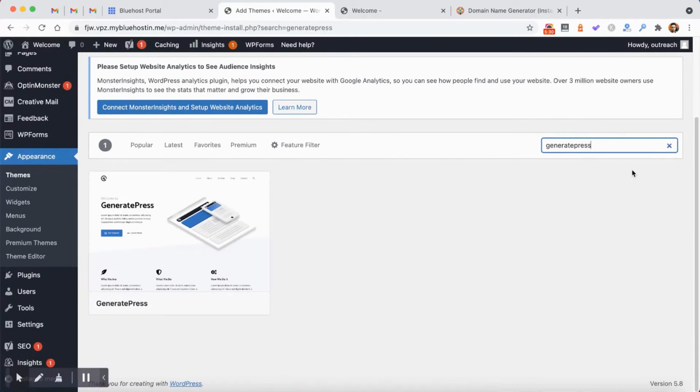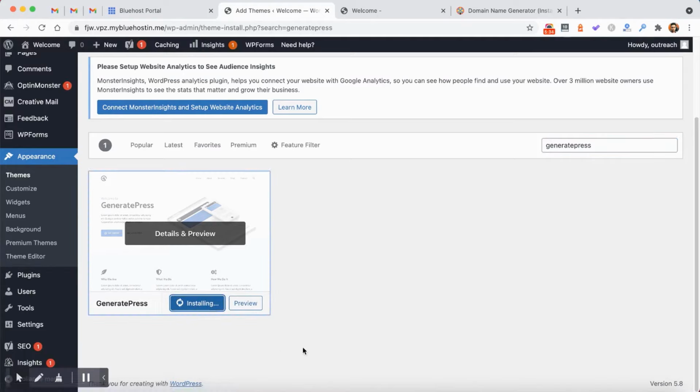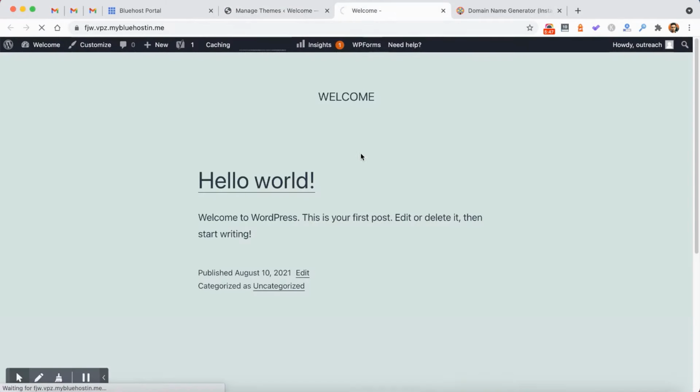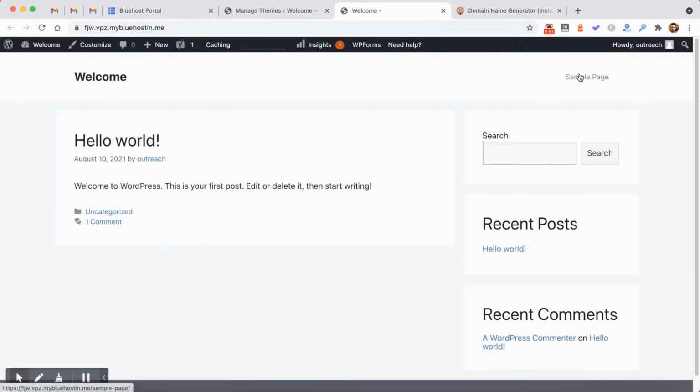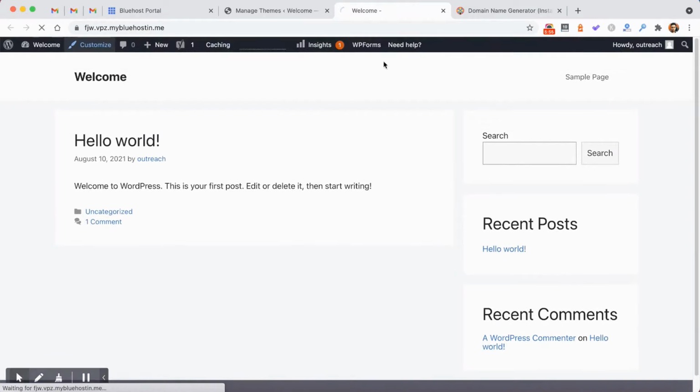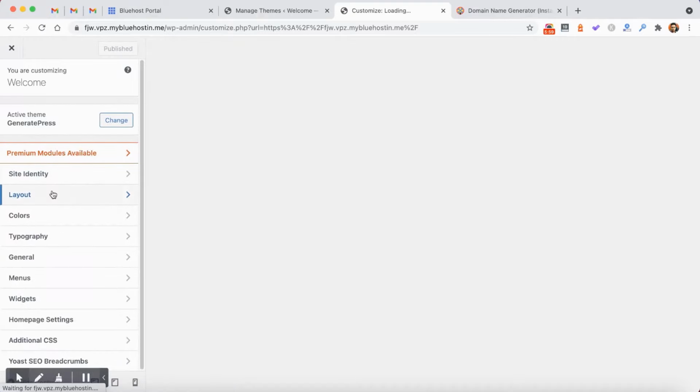For the theme, I would recommend GeneratePress to be able to host your website very smoothly and also very fast. Now we need to do a couple of settings in GeneratePress. You can see the home page, this is the default page and the theme is successfully uploaded. Now we can customize this and do a quick setup.